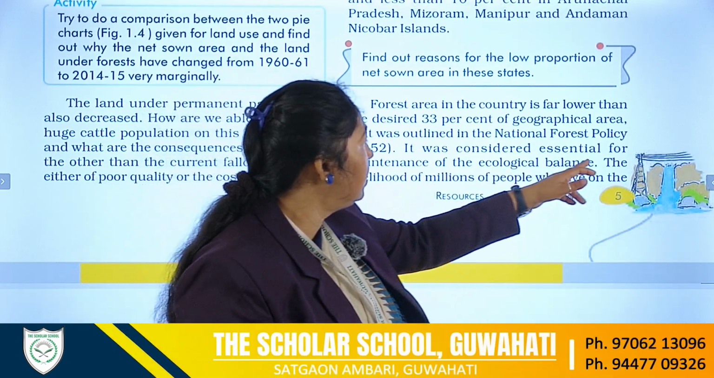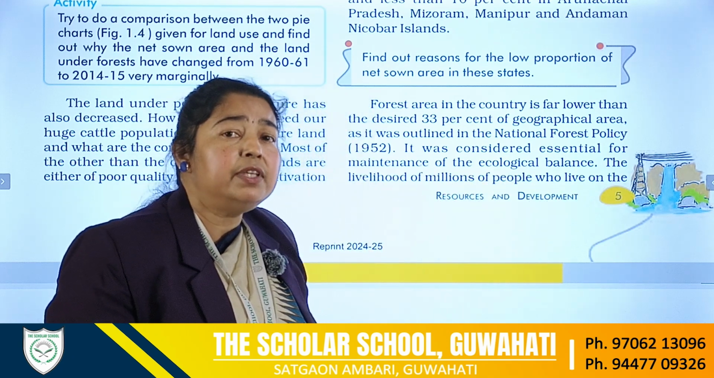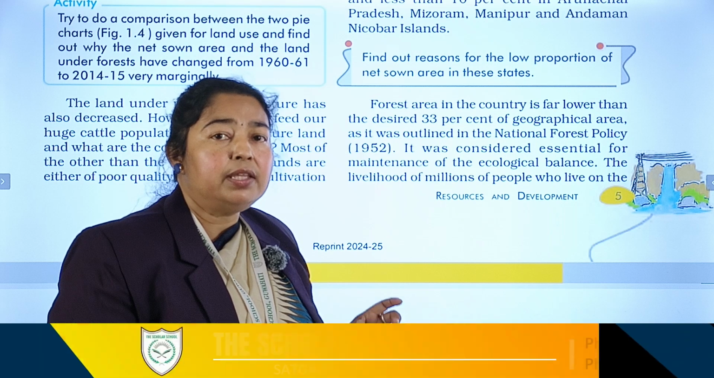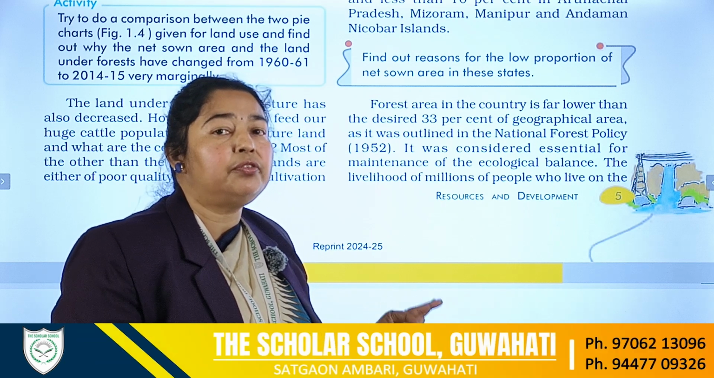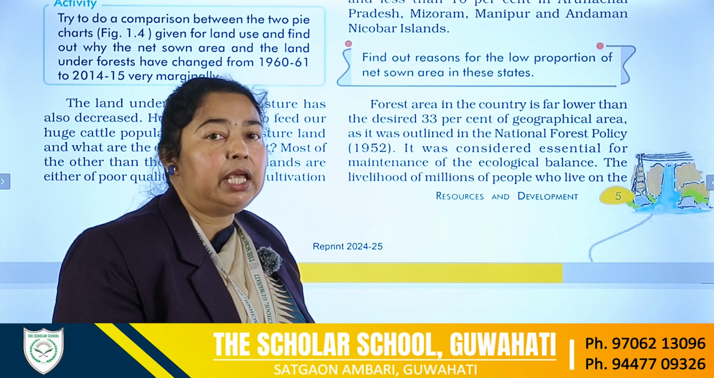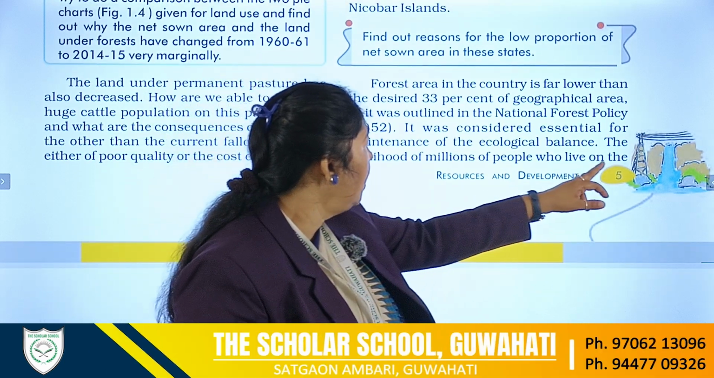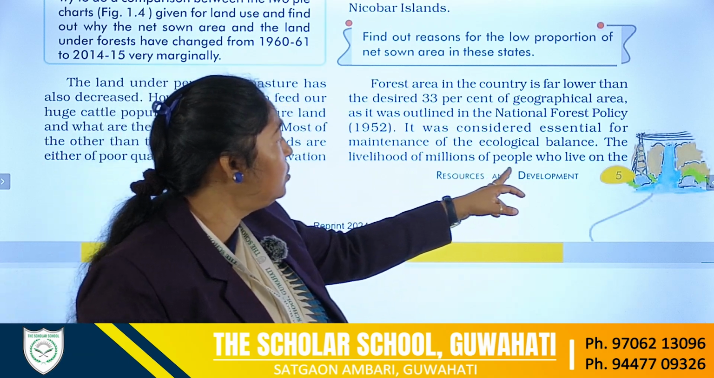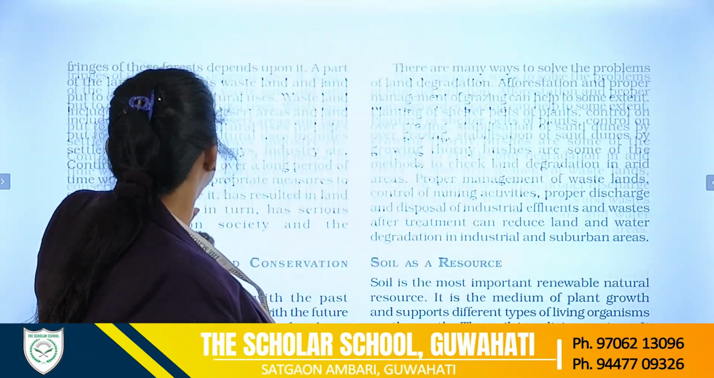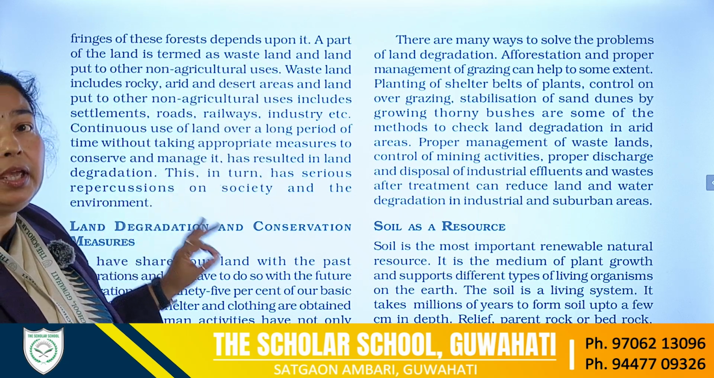Now it was considered essential for maintenance of the ecological balance. So why is this desired? Why does this 33% of the total geographical area need to be covered with forest? Of course, to maintain a balance in the ecosystem. So the livelihood of millions of people who live on the fringes of forest depends upon it.